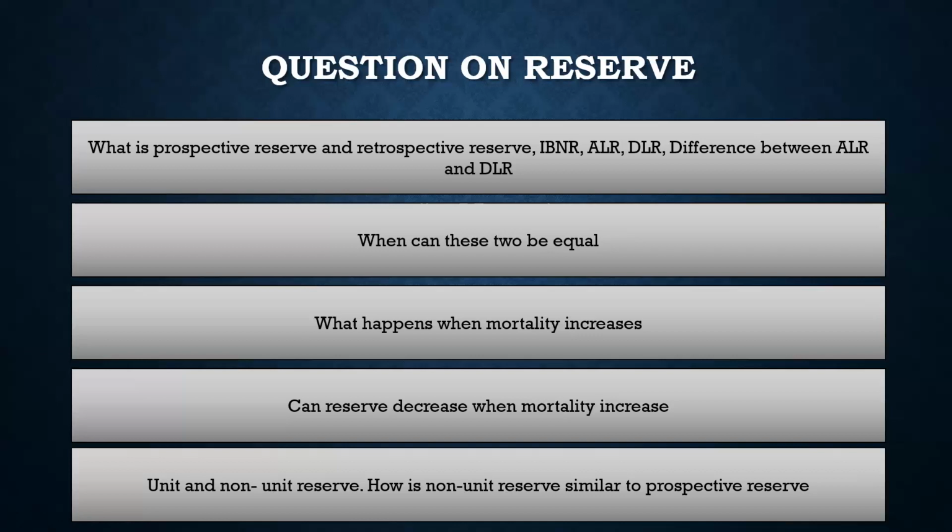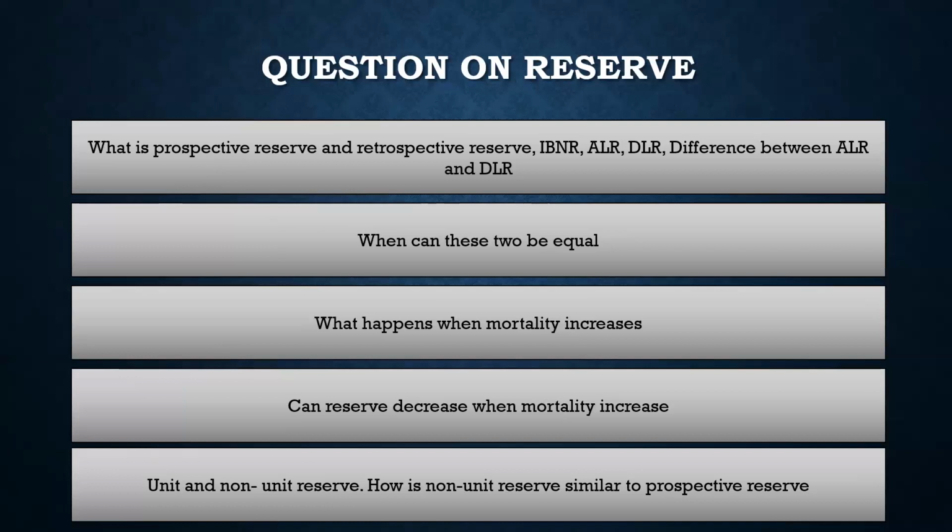Non-unit reserve is calculated by taking the charges from the unit fund, and then any expenses that have been incurred would be deducted, and any death benefit that is given over and above the unit fund is also deducted, right? So if we consider the previous example of prospective reserve, where it was expected present value of benefit plus expected present value of expense minus expected present value of premium, in this case the non-unit reserve can be said as the expected present value of that death benefit which is over and above the unit reserve, right?